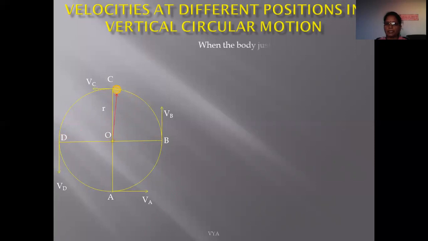That is, if the tension at the top position is less than 0, at that time that particle does not complete the vertical circular path. If the tension is less than 0 at top position, then the string gets slack.